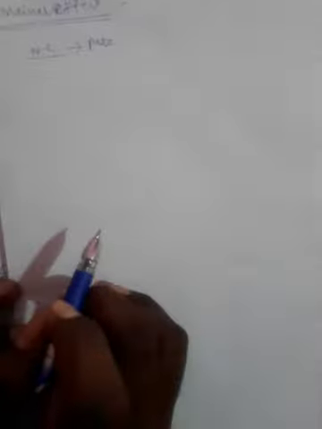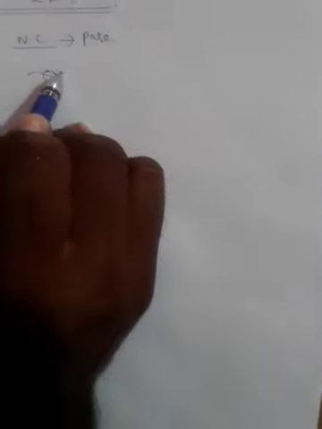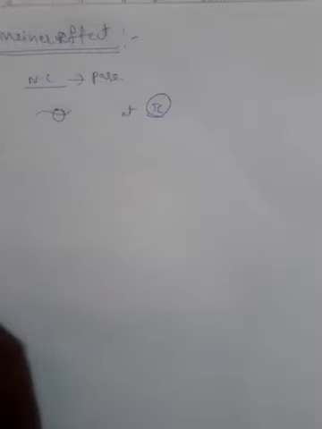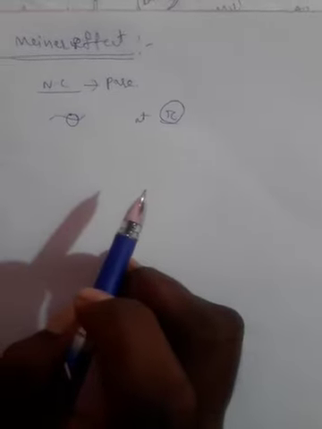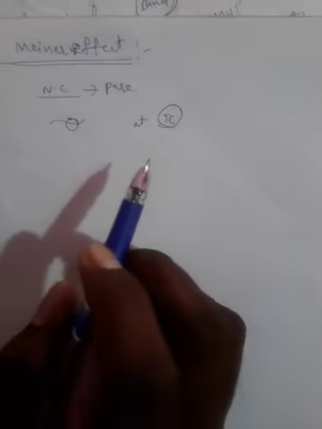Paramagnetic nature. Why? Because at a weak magnetic field, the magnetic fluxes pass through the sample. But at critical temperature, the magnetic fluxes are pushed out of the sample.